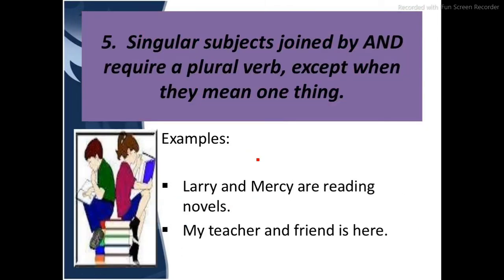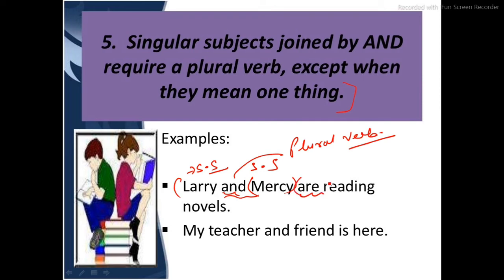Moving on, rule number 5. Singular subjects joined by "and" require a plural verb except when they mean one thing. For example, Larry and Mercy are reading novels. So whenever there are two singular subjects, one singular subject is this and the other one is this, and they are joined by "and", we will use a plural verb. So we have a plural verb over here, "are". Larry and Mercy, they are two different persons, two different people, or I would rather say two different girls.